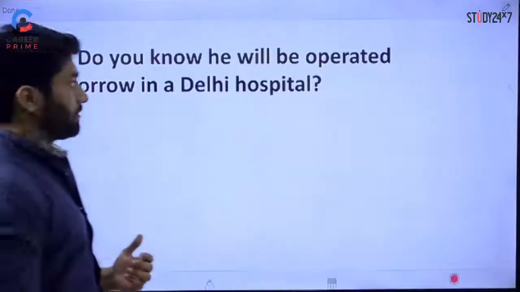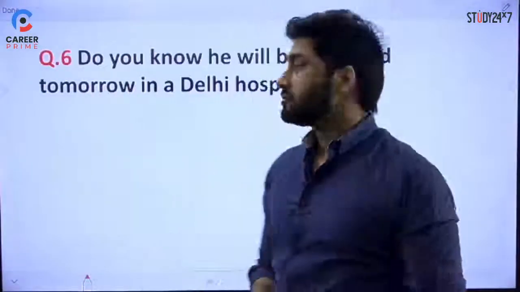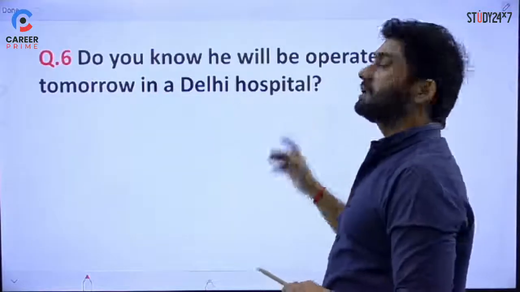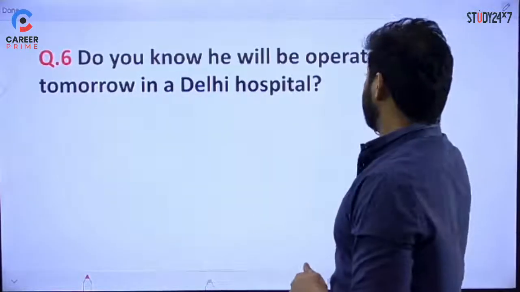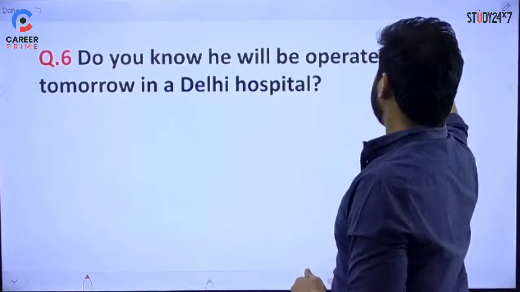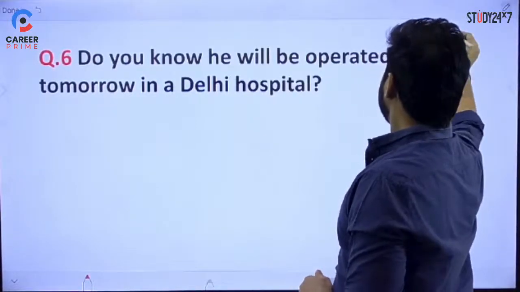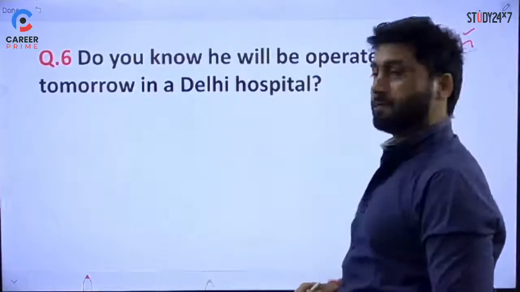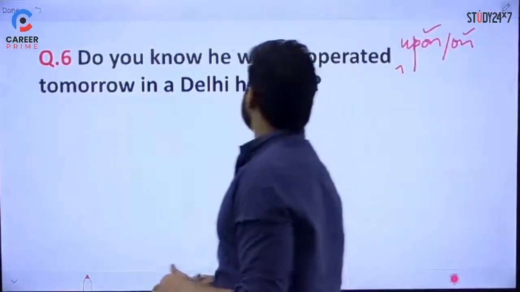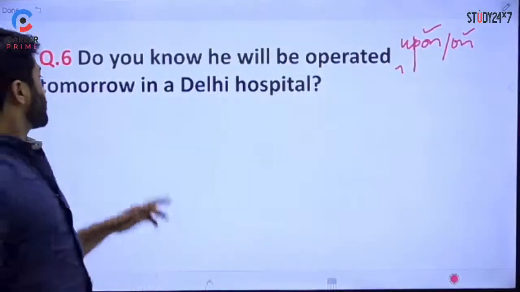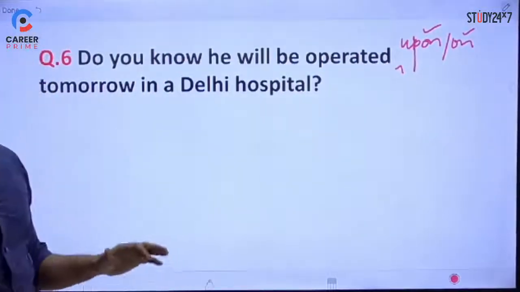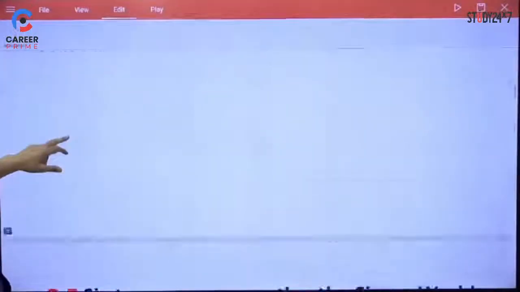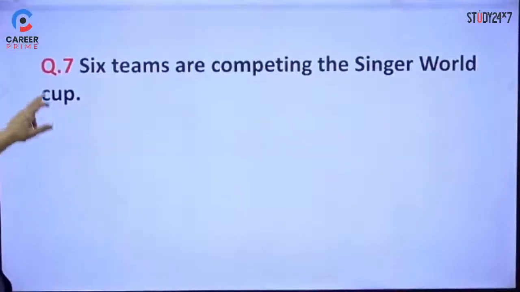The next is, do you know he will be operated tomorrow in a Delhi hospital? So it has to be operated upon, or on. That is the correct use, right? It must be used here. So do you know he will be operated upon tomorrow in a Delhi hospital? That's the correct preposition. Only this much correction is needed. Now the sentence is correct. Let's move ahead. Seventh one.